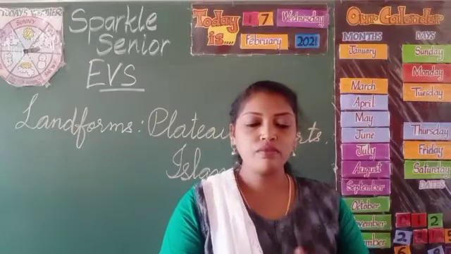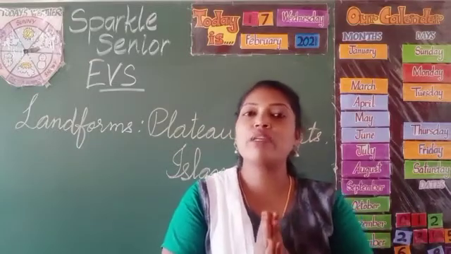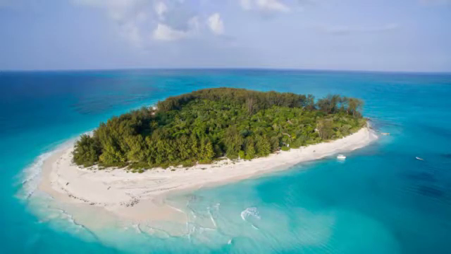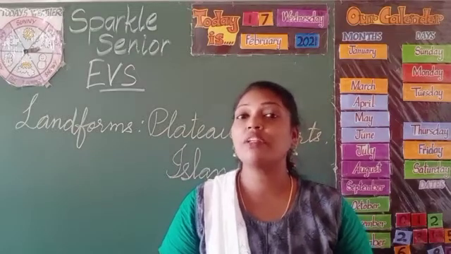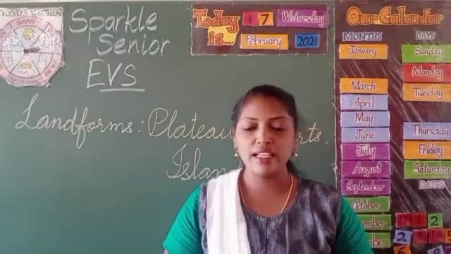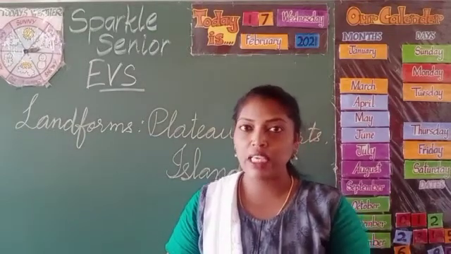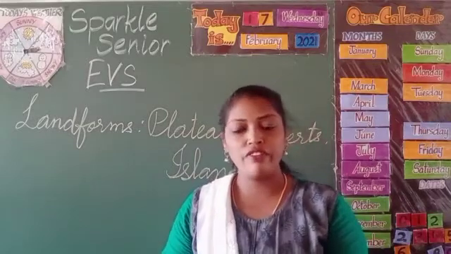Next landform is the island. So this is the picture of island. Have a look at the picture of island. An island is a piece of land that is surrounded by water on all sides. The continent Australia is one of the continents which is an island. Islands are found in oceans, seas, lakes and rivers.